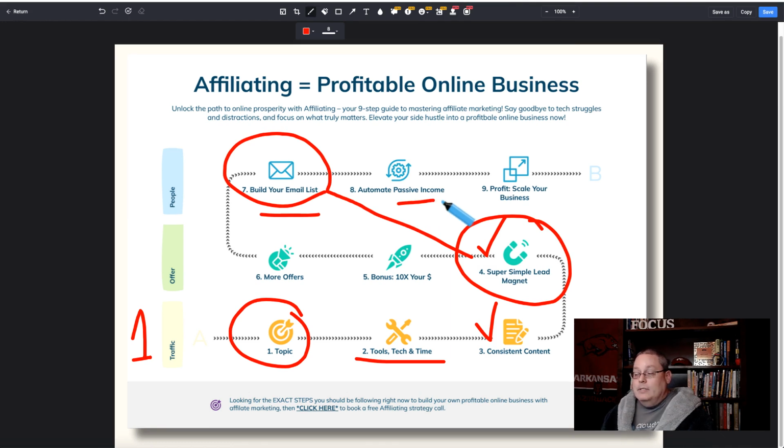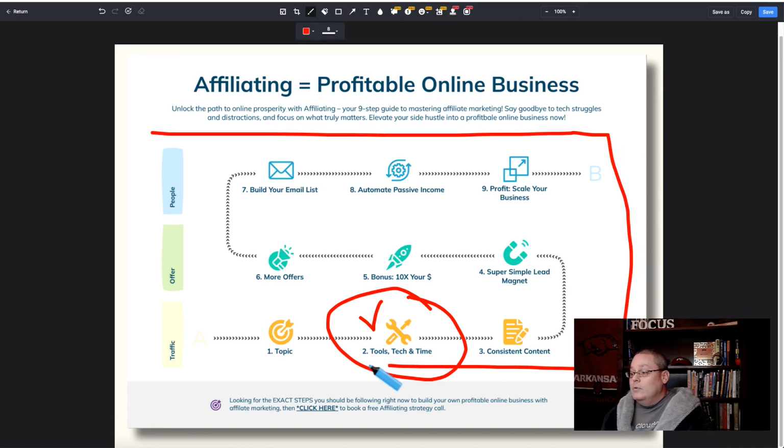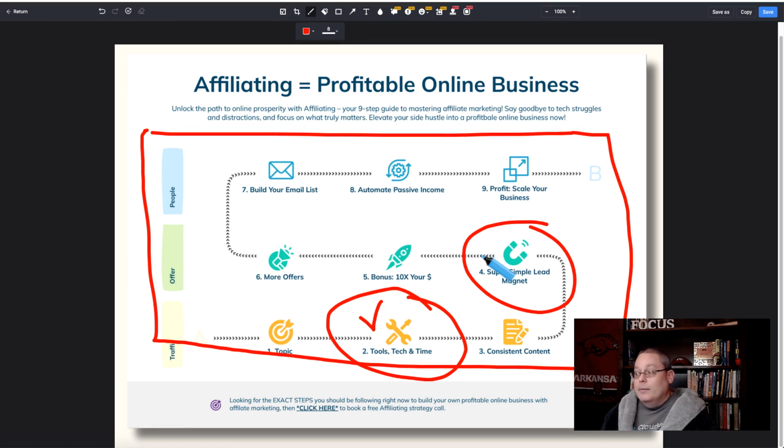We could even automate this process because the whole point of this is to get to a point where we are in profit and we can scale our business just by generating traffic to an offer and adding people to an email list with these 3 simple tips. Now, clear this off and understand we need some tools and some technology and some time to build everything that you see here. And we'll start with understanding the super simple squeeze page and the bridge page, the tool to do that and build an email list and to automate it, to capitalize on these 3 simple tips that I've just given you to start making money as an affiliate marketer.